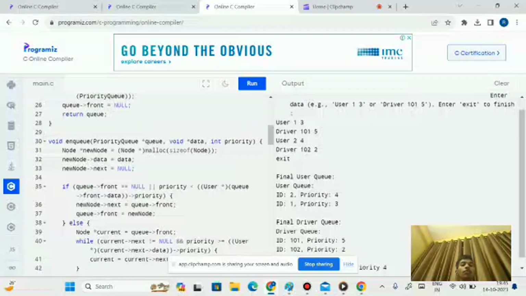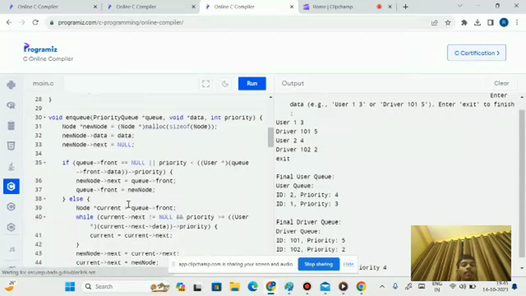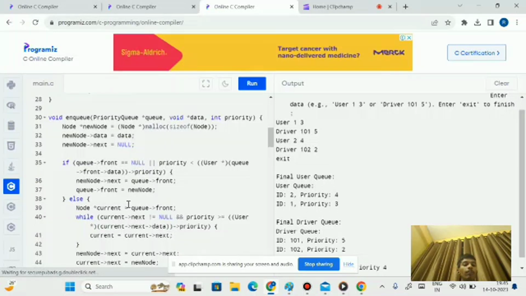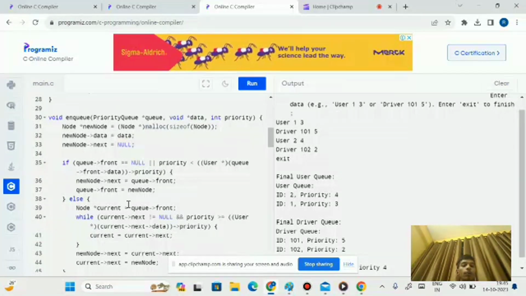For enqueue also, for the new node we are assigning malloc of size of node, meaning again we are allocating memory and implementing the code. Here I will explain this condition: if q arrow front is equal to null or priority is less than user pointer q arrow front arrow data arrow priority.